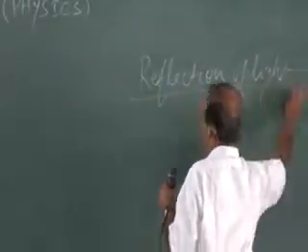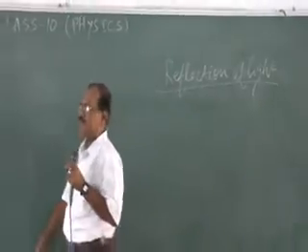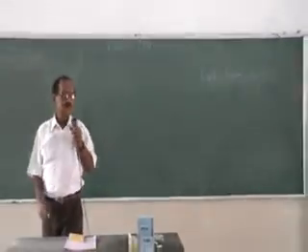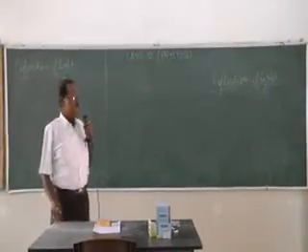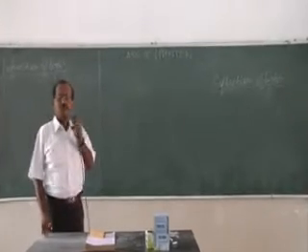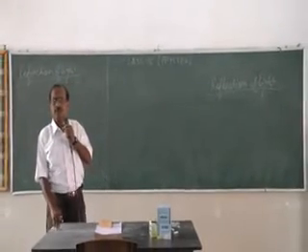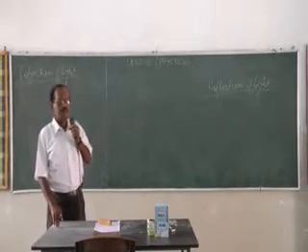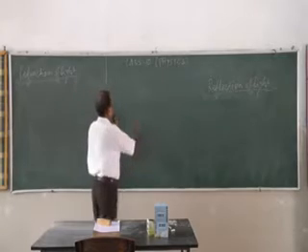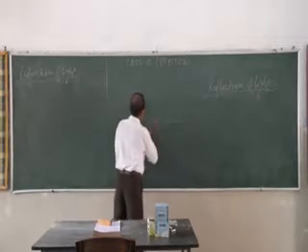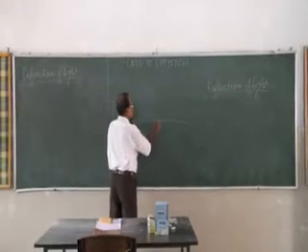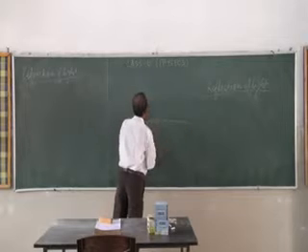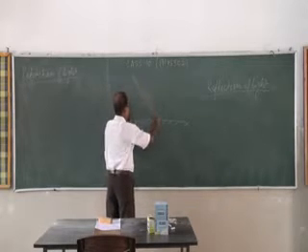Reflection of light is when light strikes a smooth or shining surface and bounces back into the same medium. Say this is a plane mirror or a shining surface, and a light ray AO is incident on it.